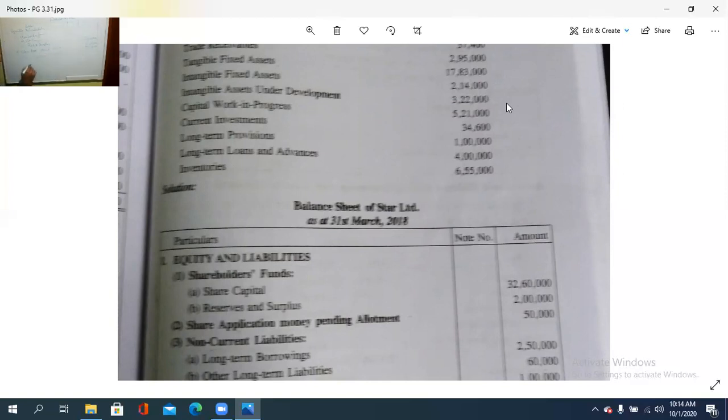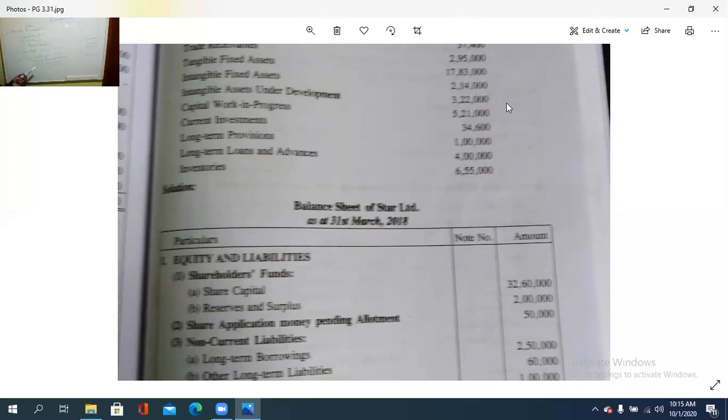Under non-current liability, first is long-term borrowing, which is 2,50,000. That is already given in the question. Then other long-term liability. You need to understand that only in this way can you prepare this. Otherwise, you will not get the marks, because there is a particular form for this.